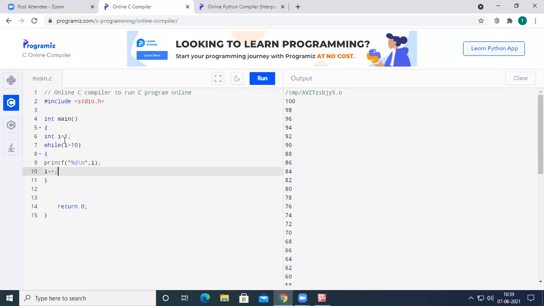So the initial value of I is 1. 1 will be printed on the output screen. 1 will become 2. 2 greater than 10. 2 will be printed on the output screen. 2 will become 3. 3 greater than 10. Up to it will print the numbers from 1 to 10.